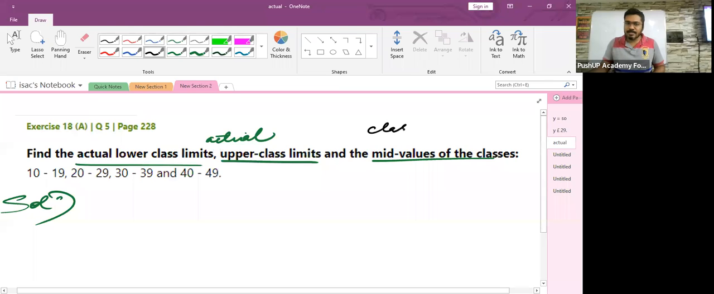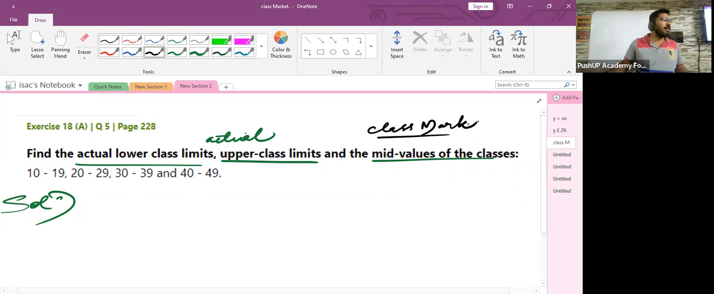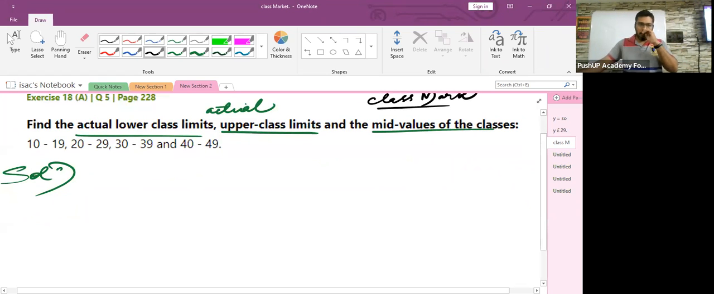Exactly. Children, it is known as class mark. Isn't it? Anisha, do you remember? Yes, sir. Class mark. The mid values. Remember, children, at any point I'll ask you this. All right. So let's find the actual lower class limit, actual upper class limit.